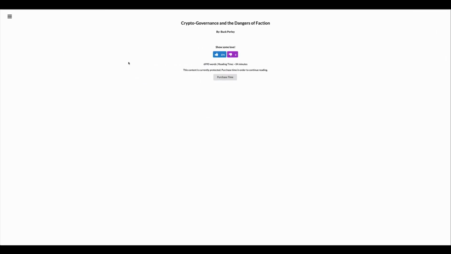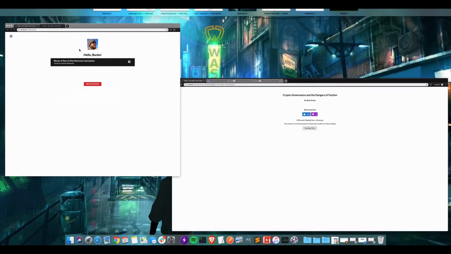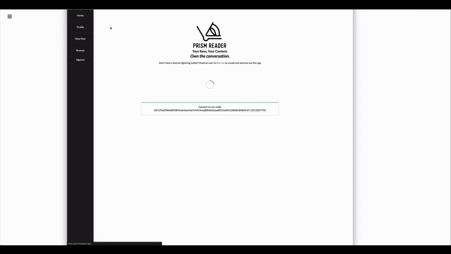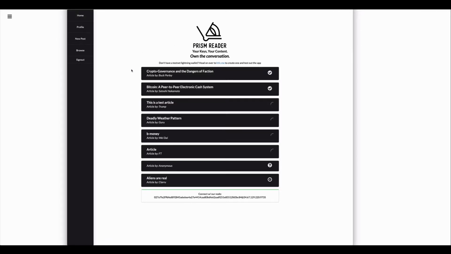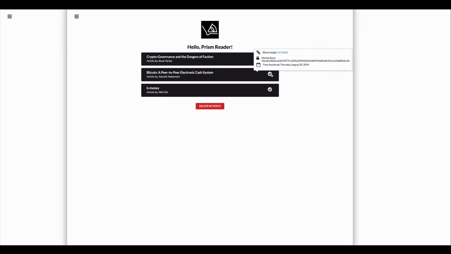We're going to show what the login process looks like now. This is a logged in user. This is actually the live site. We can see here, these are posts that have already been anchored to the blockchain. This is, like I said, on the live site. These were uploaded by Prism Reader. Now, the user Prism Reader, that's on Blockstack.